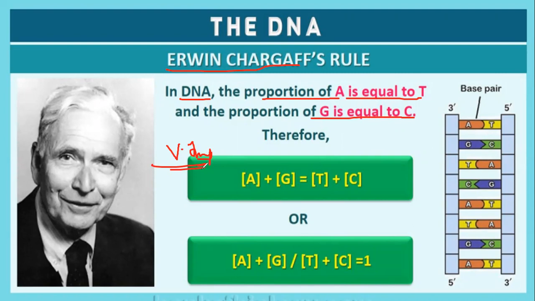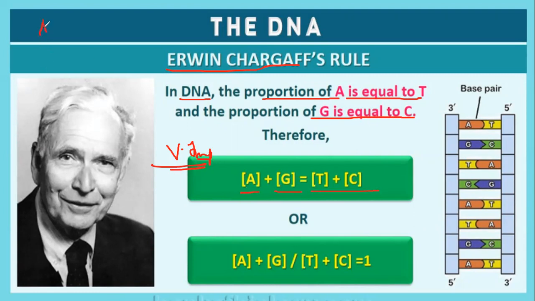It is the part of the chapter or biology from which you may expect numerical questions for your NEET. Till 10th standard, you have studied numericals only in physics. When you come to plus 1, you see them in chemistry. When you come to plus 2, you see them in biology also. That is a very important twist about NCERT in 11th and 12th. So adenine plus guanine must be equal to thymine plus cytosine.